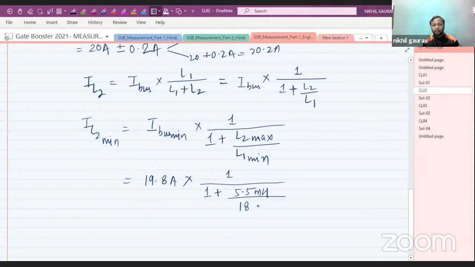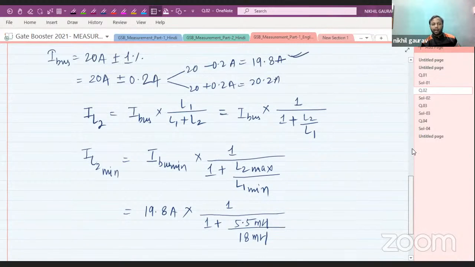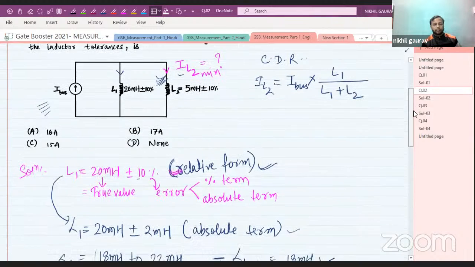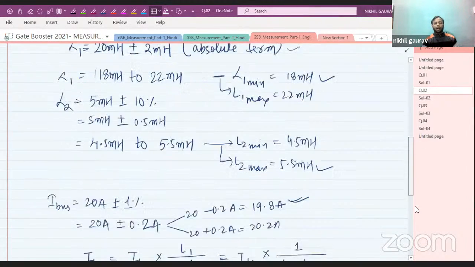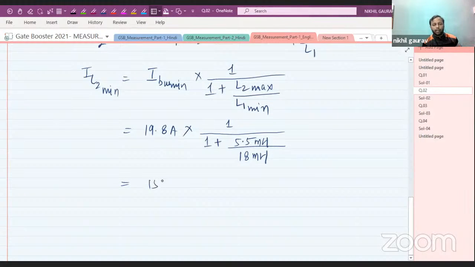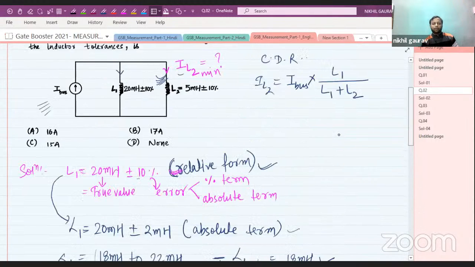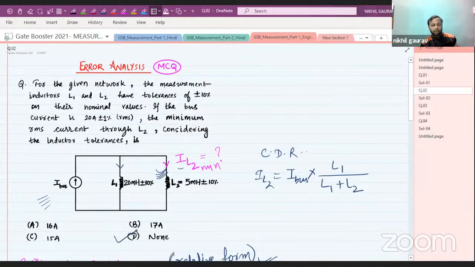All right. So when you solve this expression, you will get a value of around 15.2 something. So you will get the IL2 minimum value as 15.2 ampere. So the correct option for this question is option D.